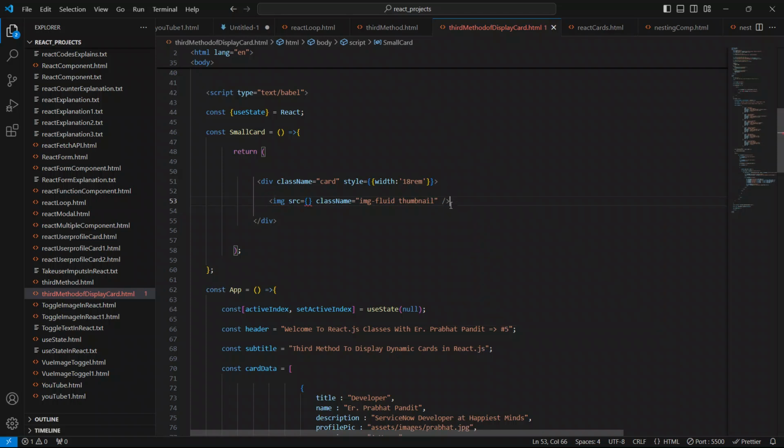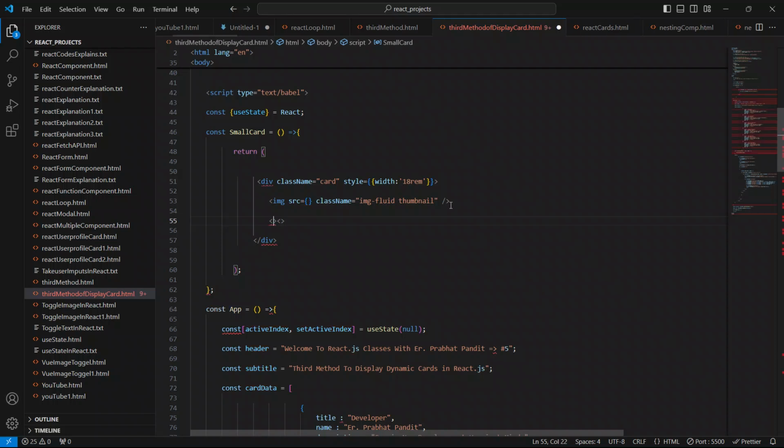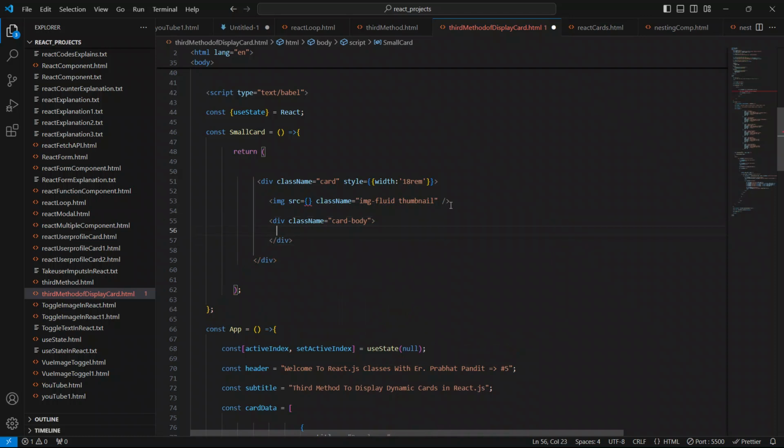Inside this div, below this img element, I'm going to create another div element. Close this first. I'll give the className as card-body, and open this div. Inside this div we are going to show all the things. I'll create an h5 element and close it, and give the className as card-title.